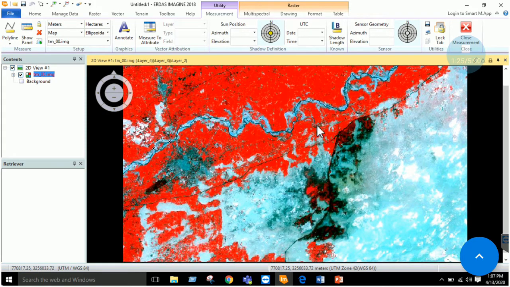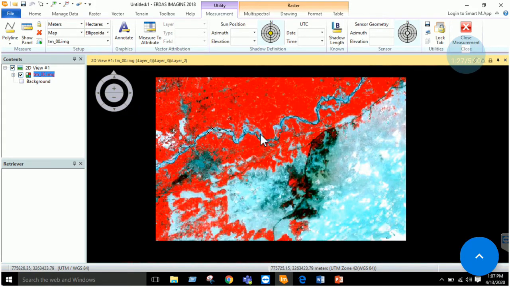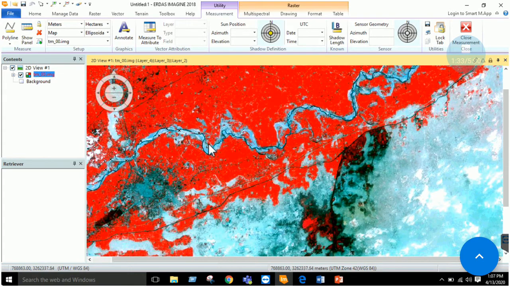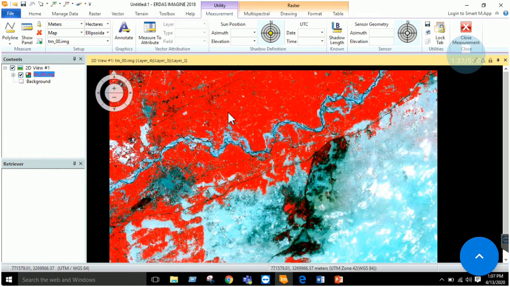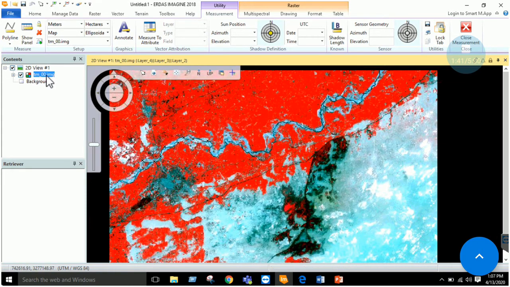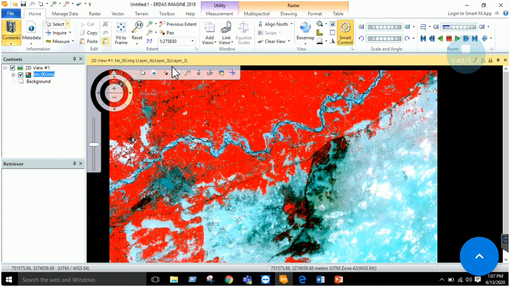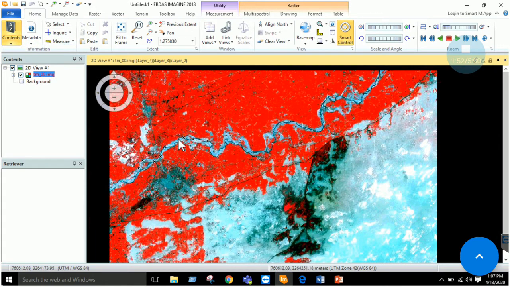If you look at this imagery, I can see that the river is passing and there is some type of flood, so the water is along the sides of the river as well. It may be some cloud. The red area, we are not clear what it is. So this is the basic thing: add an imagery in ERDAS Imagine, zoom in, zoom out, pan across it, and measure some information.